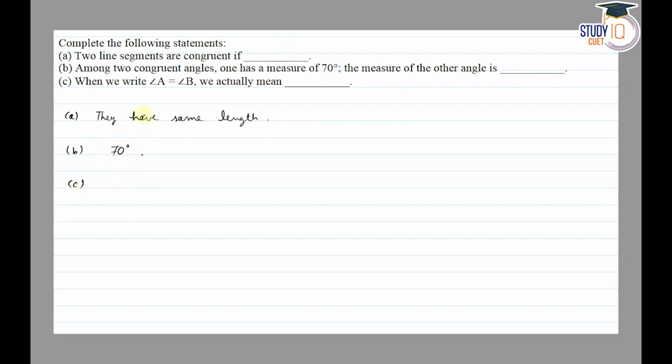And part C is: when we write angle A is equal to angle B, we actually mean m angle A is equal to m angle B. Thank you.